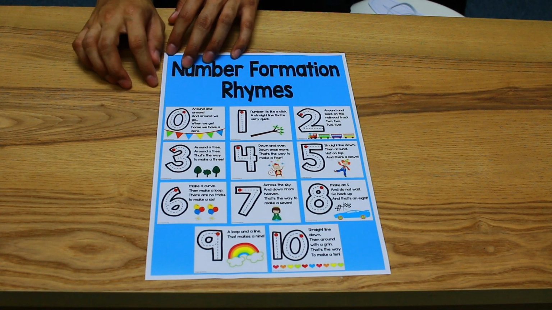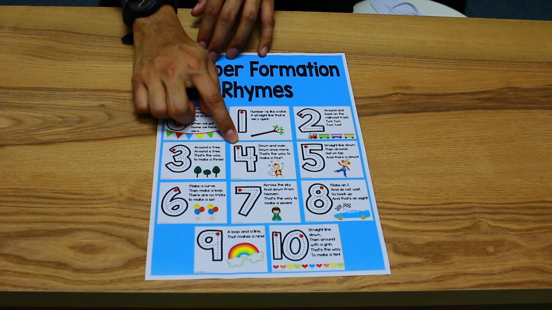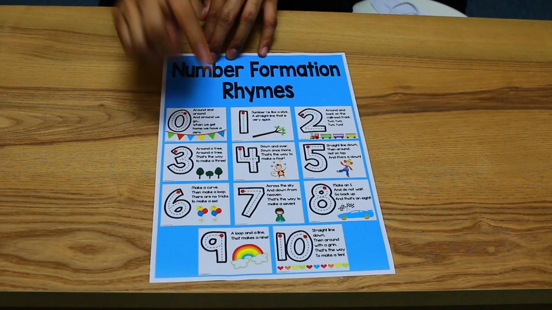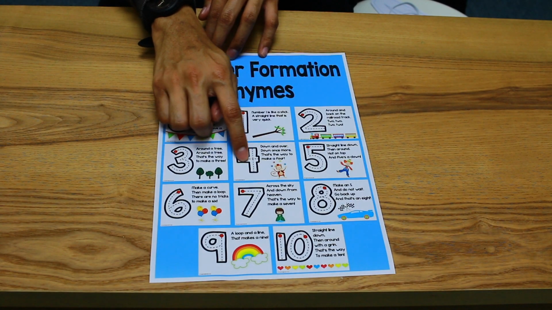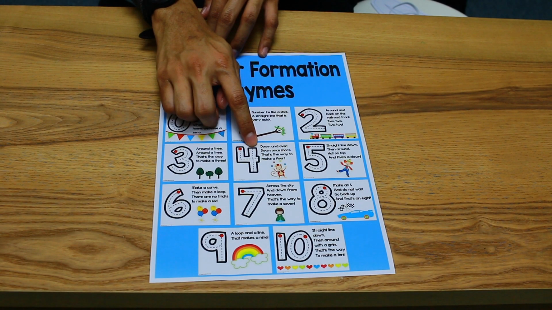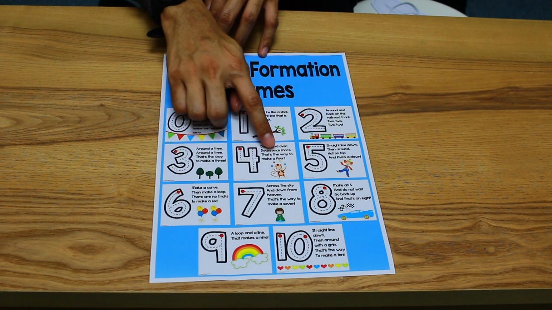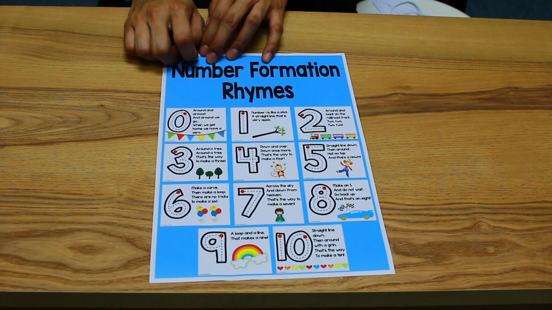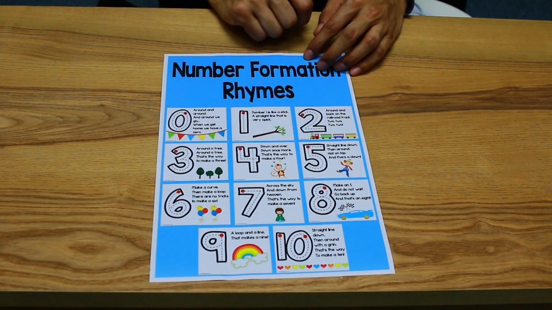Very good. How about number 4? For number 4, down and over, down once more. That's the way to make 4. Again, down, over, down once more. That's the way to make a 4. Great. Now let's move on to number 5.